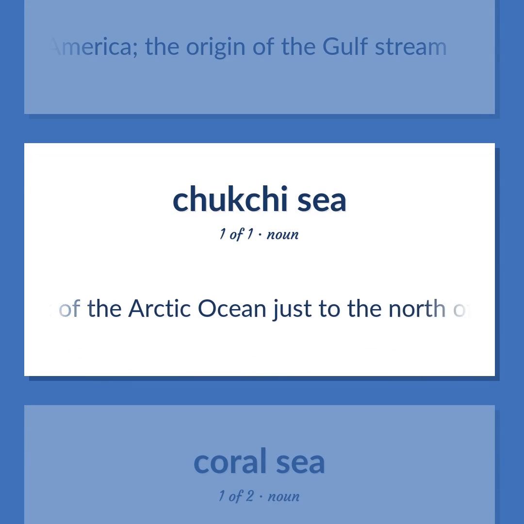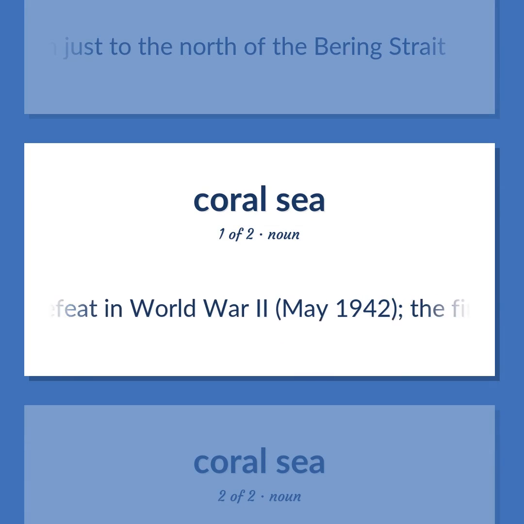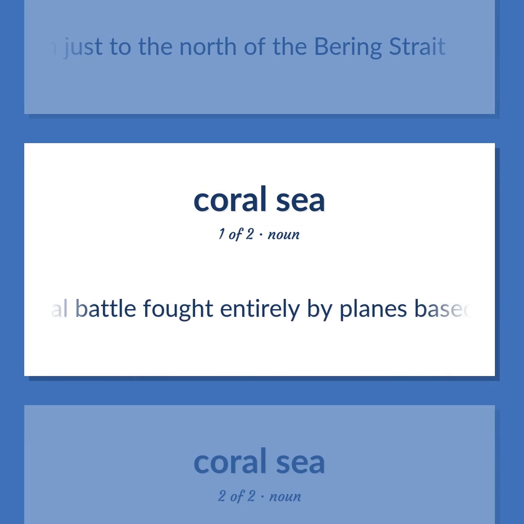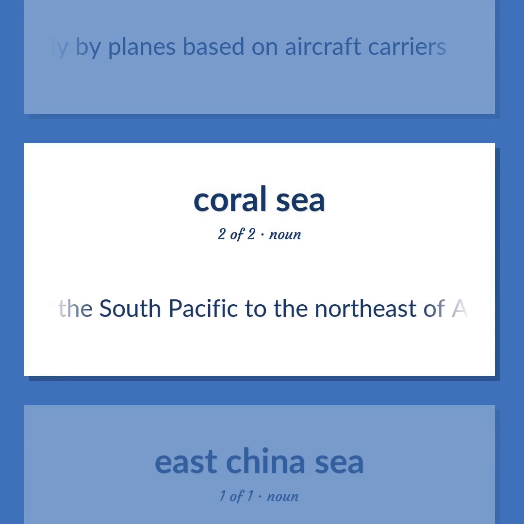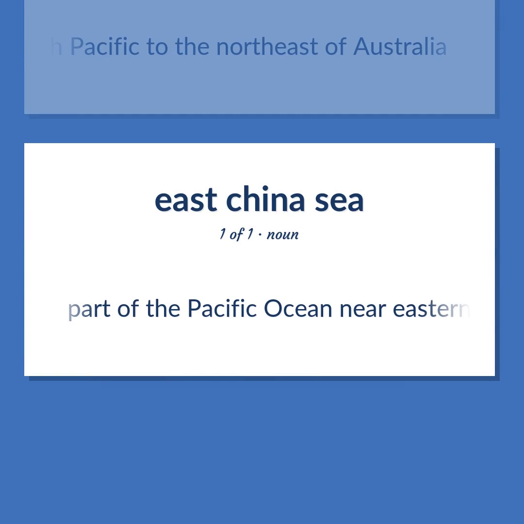Part of the Arctic Ocean just to the north of the Bering Strait. A Japanese defeat in World War II, May 1942, the first naval battle fought entirely by planes based on aircraft carriers. An arm of the South Pacific to the northeast of Australia. Part of the Pacific Ocean near Eastern Asia.